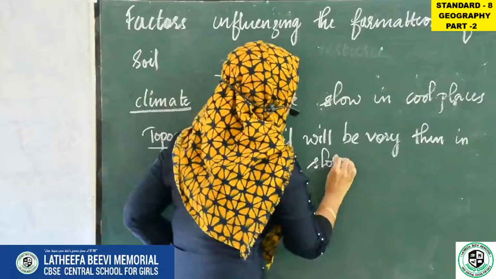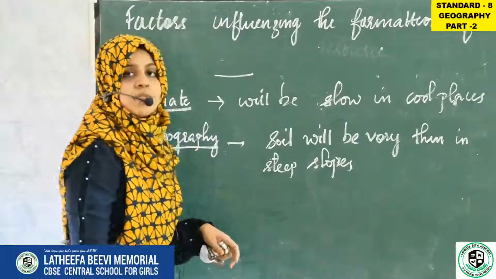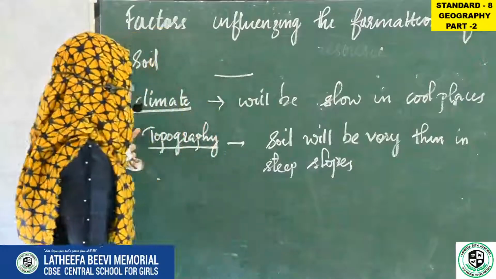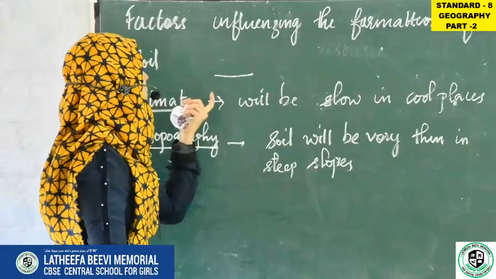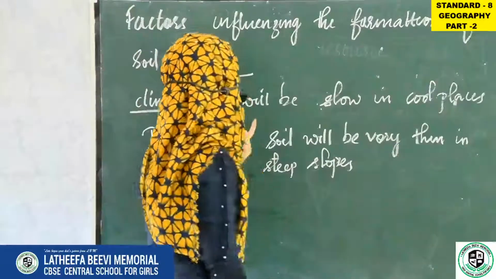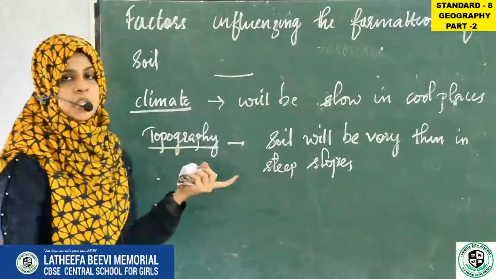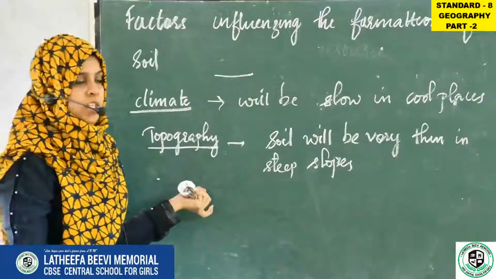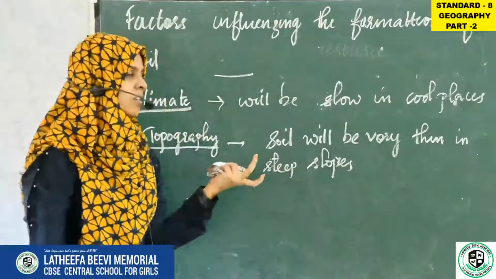Today we will only study two factors that influence the formation of soil. The first factor is the climate. So how is the climate affecting the formation of soil? When the climate is cool, it will be a slow process. And if it is a hot place, soil formation will be very high.